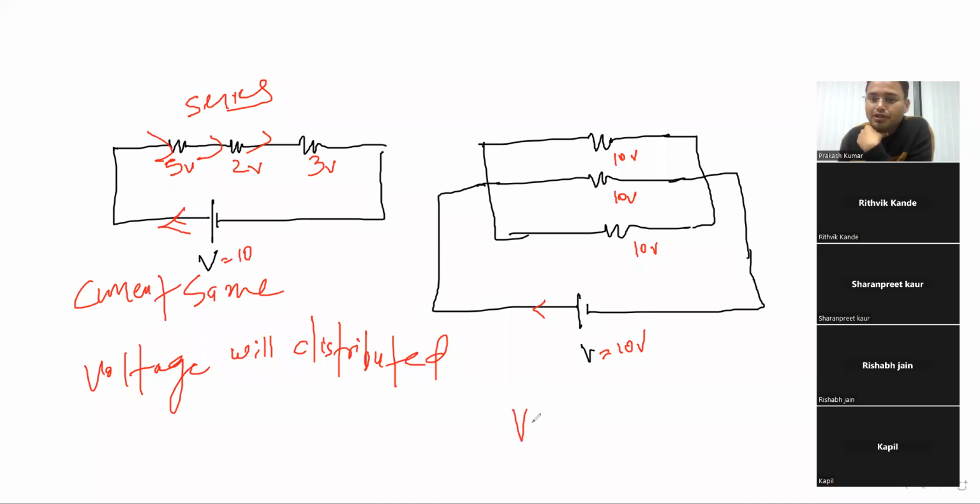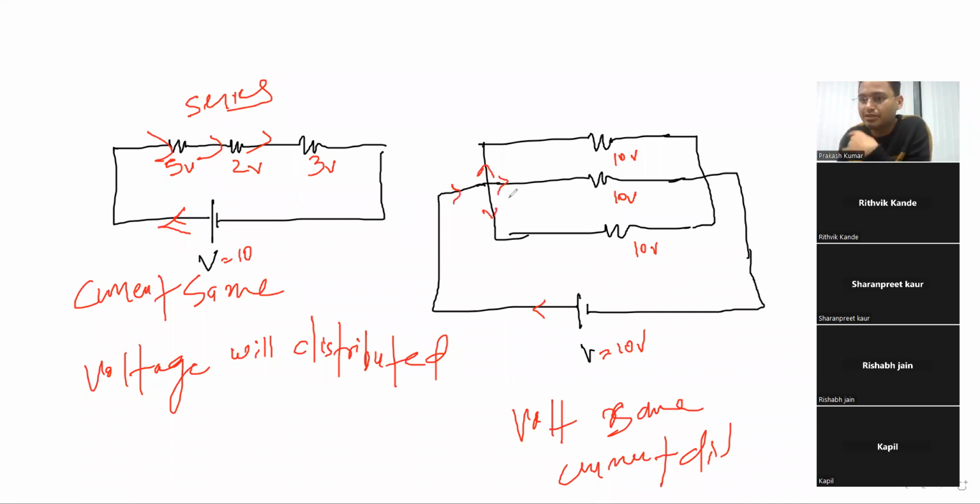So in parallel, voltage remains the same, but current will get divided. If I am supplying current I, this current is going to have 3 paths. So current will get divided. All of you agree with this thing? Yes, sir.